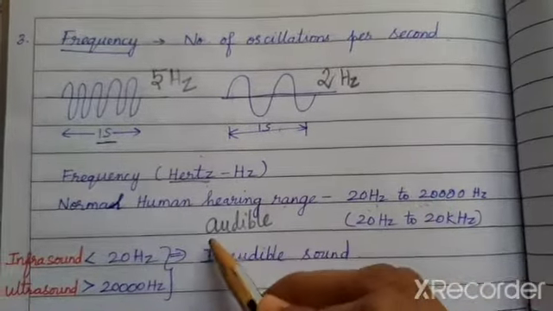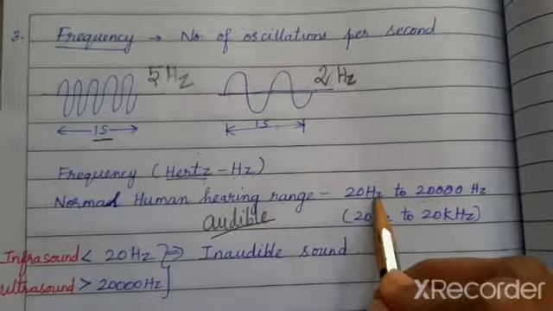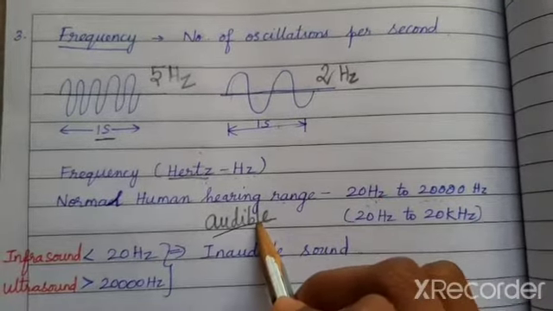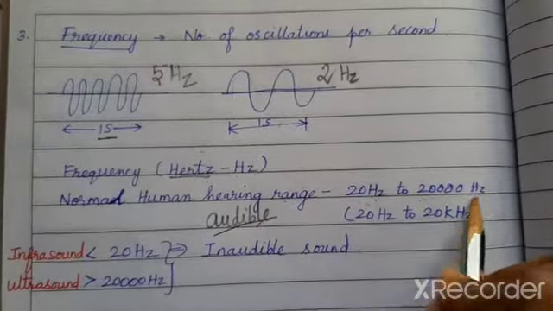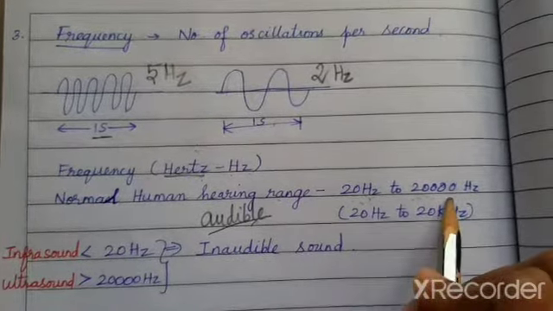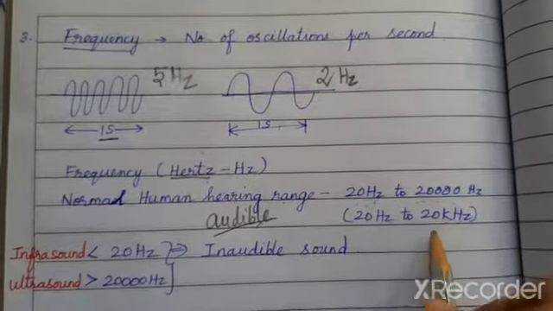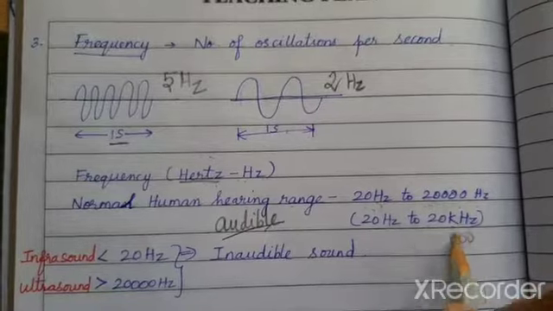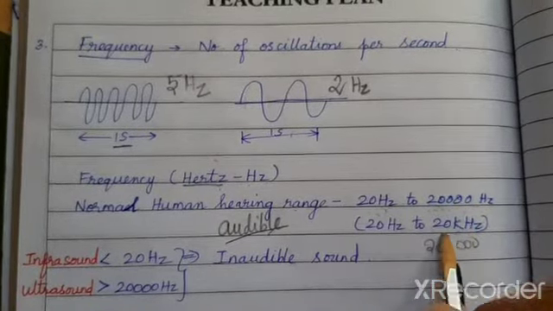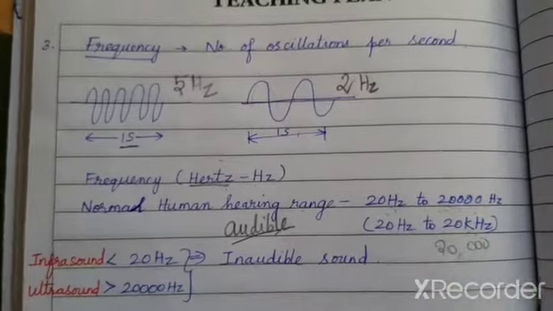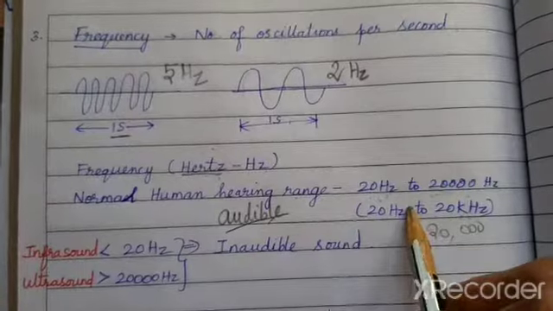But only a few ranges are audible. The range in which sound can be heard by human beings is the audible range, which lies between 20 hertz and 20,000 hertz. I can write this 20,000 as 20k. K means kilo, so kilo means 3 zeros, right? So the other way of writing 20,000 hertz is 20 kilohertz. So this is the audible range of human ears.